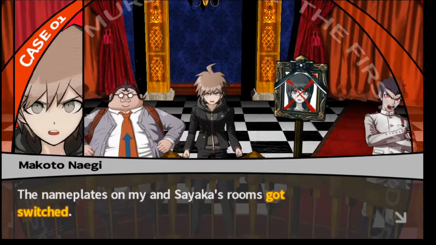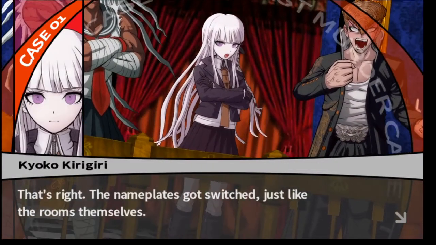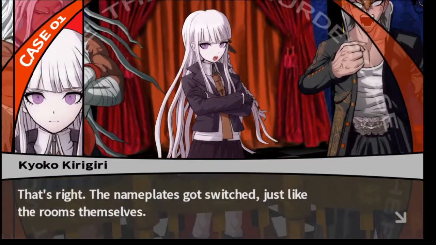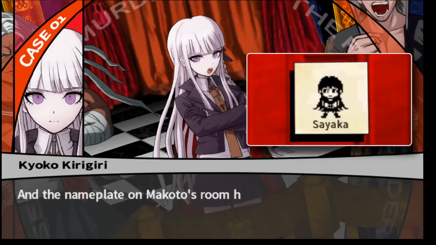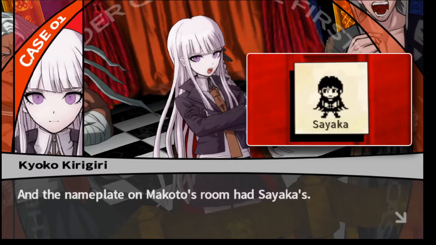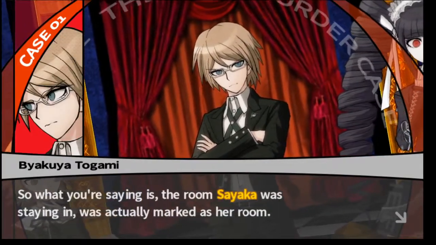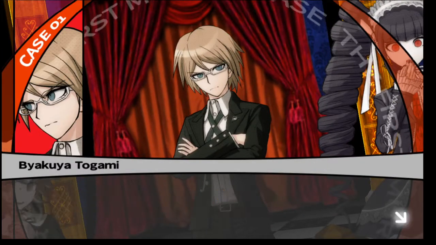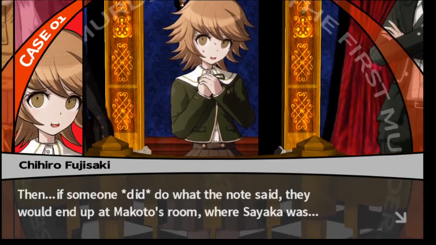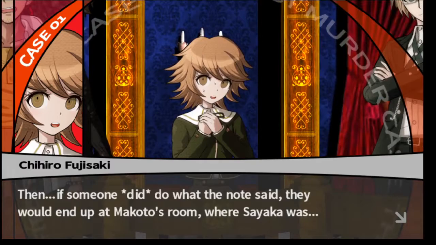No, that's wrong, as the nameplates on Sayaka's room and Makoto's room got switched. They got switched? That's right. The nameplates got switched, just like the rooms themselves. As a result, the nameplate on Sayaka's room actually had Makoto's name. And the nameplate on Makoto's room had Sayaka's. Then, if someone did do what the note said, they would end up at Makoto's room where Sayaka was.